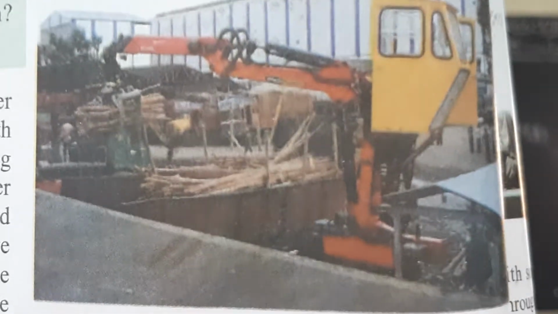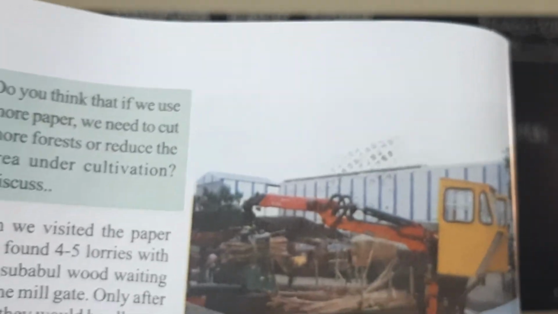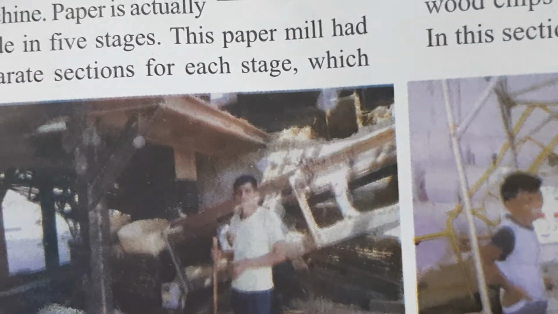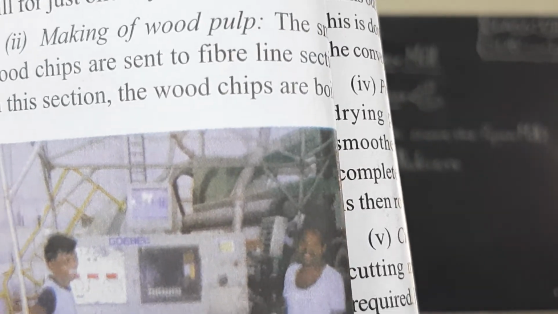Next children, look at here, lorry lifter. Next children, look here, laborer at a chipping machine. Next, look at the next page, page number 86. Laborers at a setting machine. Okay children.